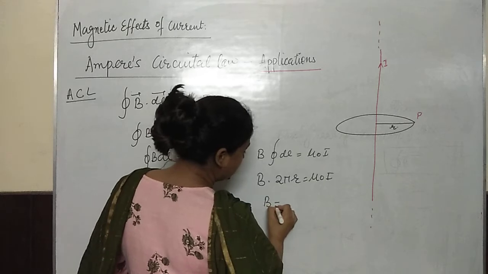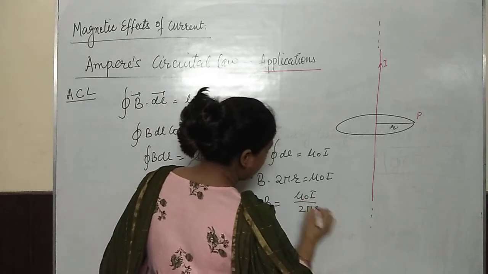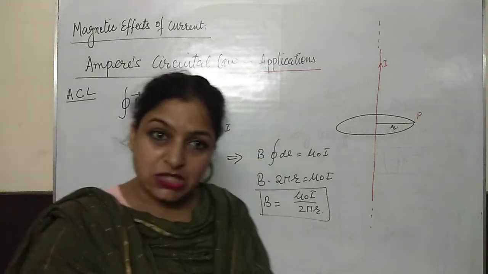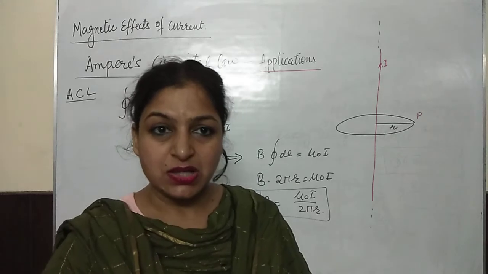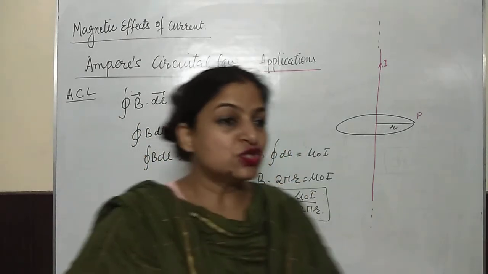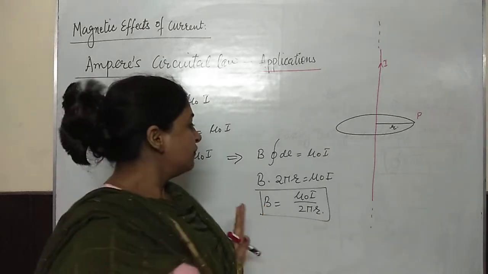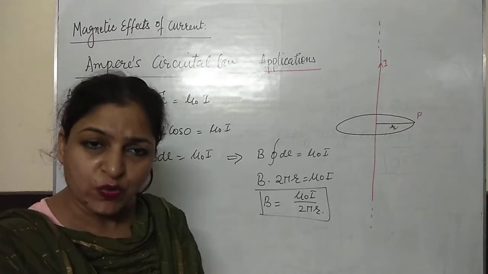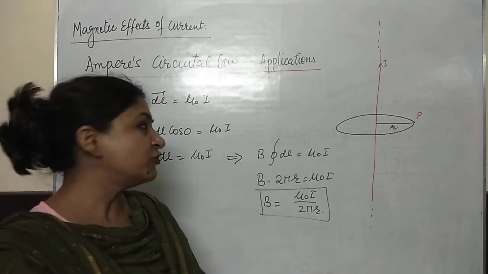So what is the total magnetic field? Mu naught I over 2 pi r. This is the magnitude of the magnetic field due to a current carrying infinitely long wire. This is the magnitude only. If you want to write down the direction of the magnetic field at point P, how can we find out the direction? The right hand thumb rule you have to use.